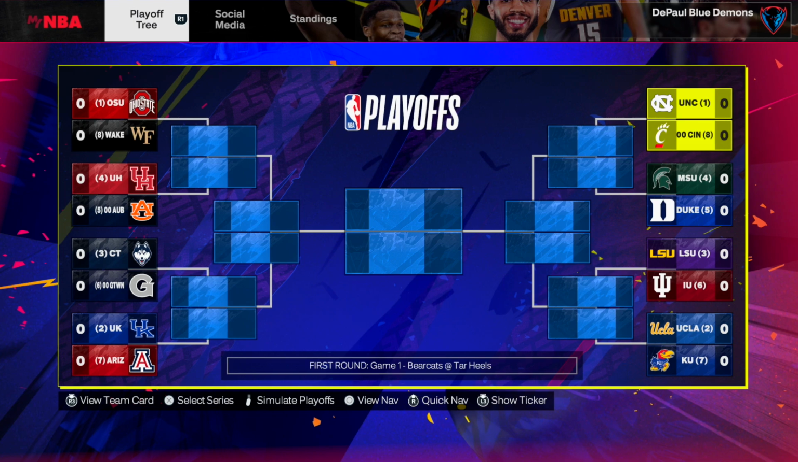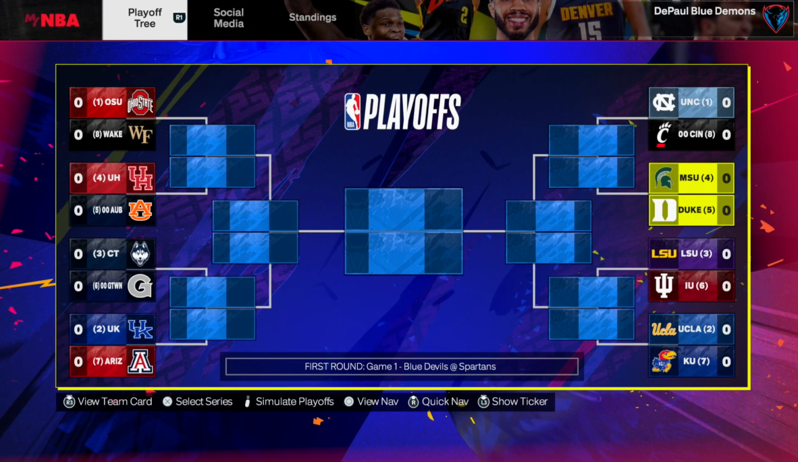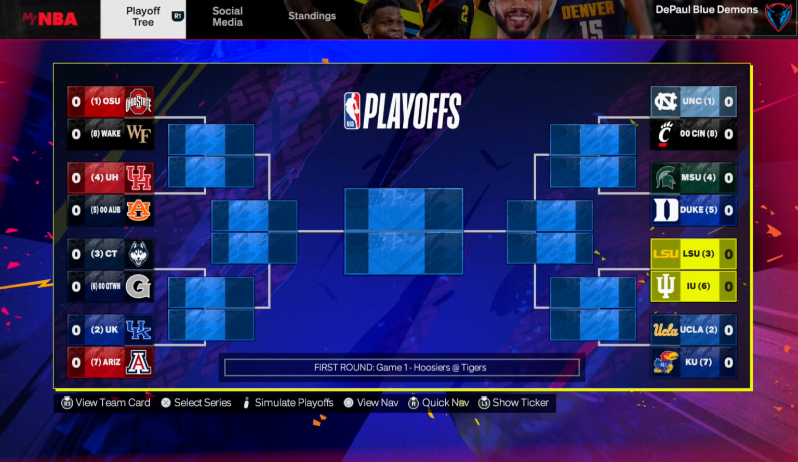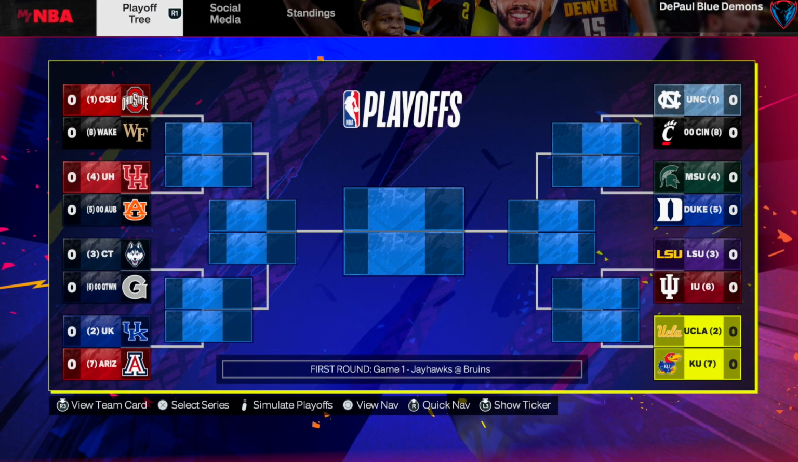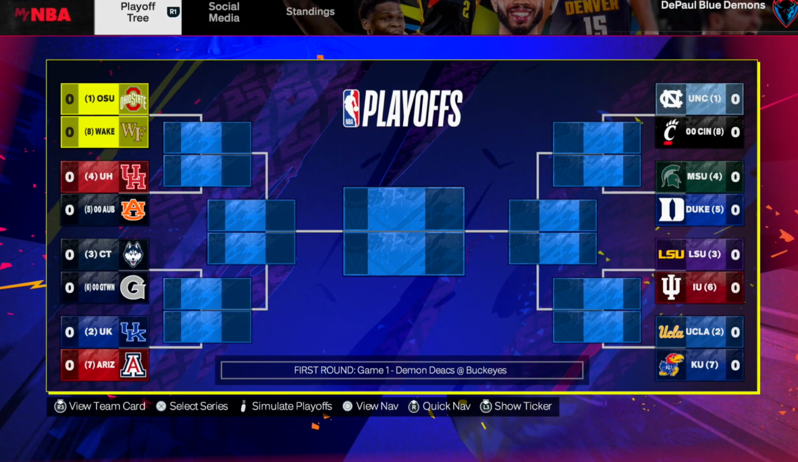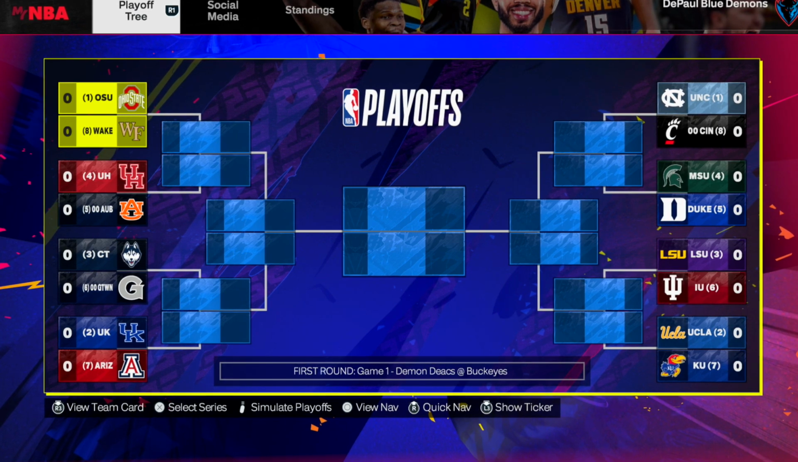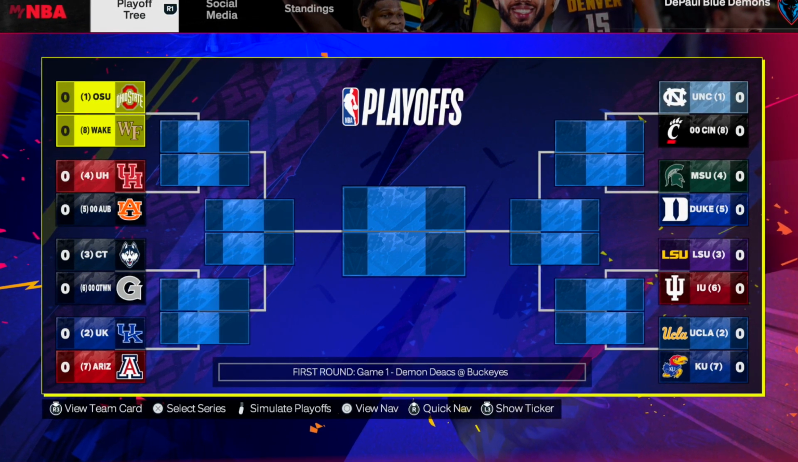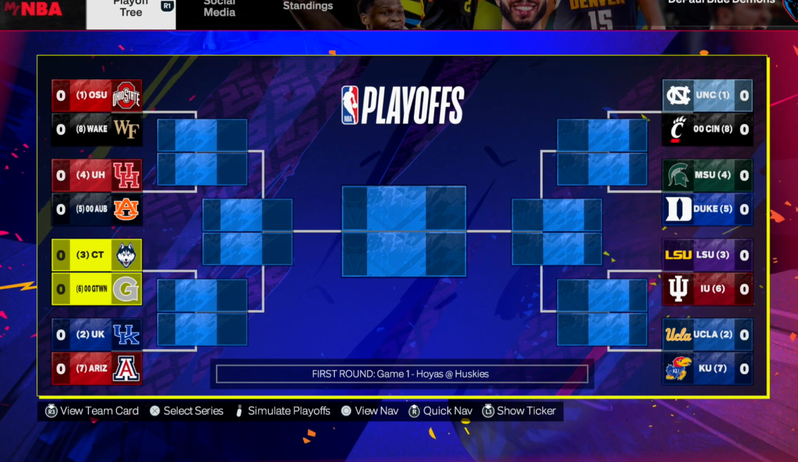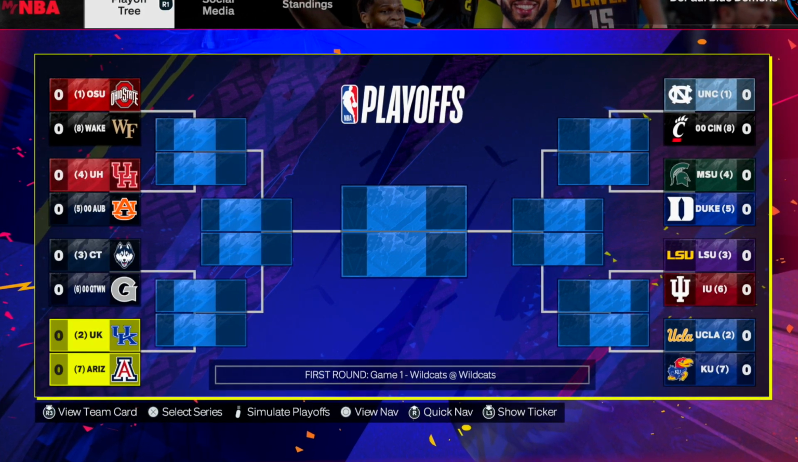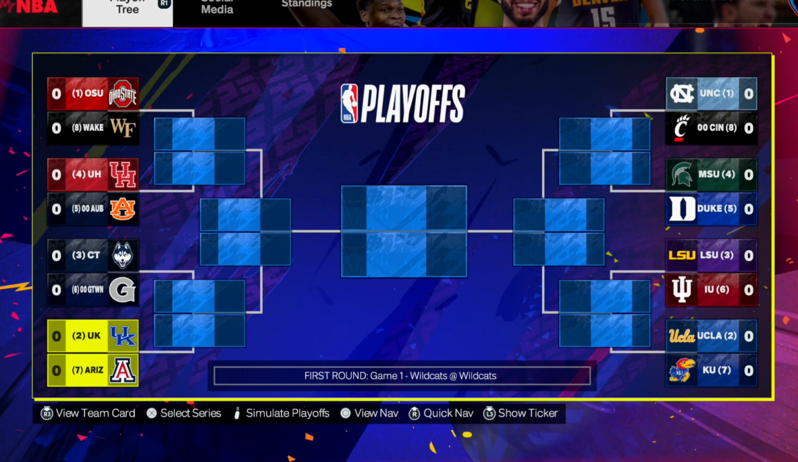The East is just a murderer's row. UNC, Cincinnati, Michigan State, Duke, LSU, Indiana, UCLA, like the teams that lose in the first round, I'm gonna be just shocked by. Over in the West, I mean, it's still really good too. Maybe I'm putting them down too much. Ohio State is awesome. I mentioned Hakeem versus Chuck Barkley, UConn versus Georgetown, Kentucky's up there. Yeah, I mean, you never know what can happen here.